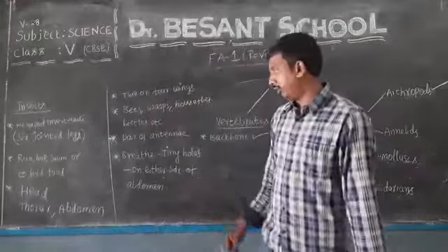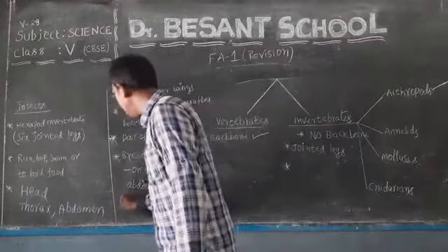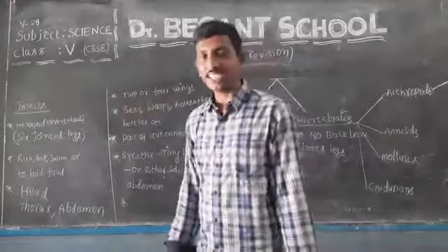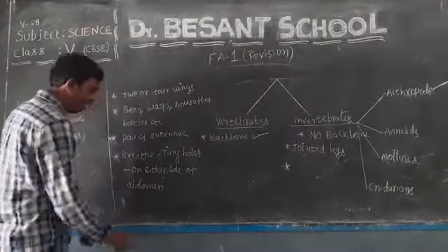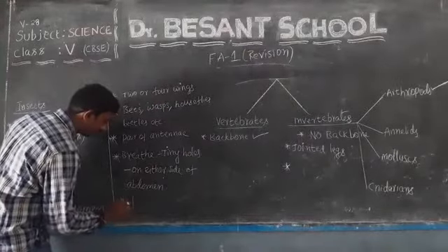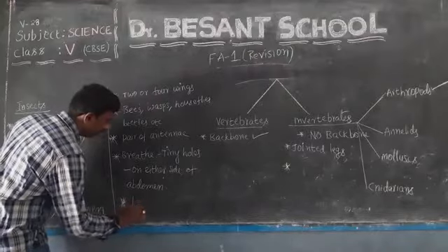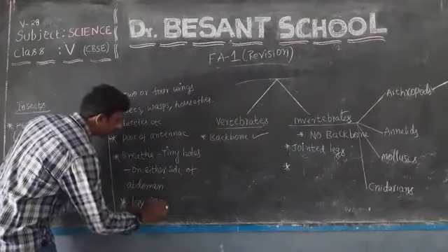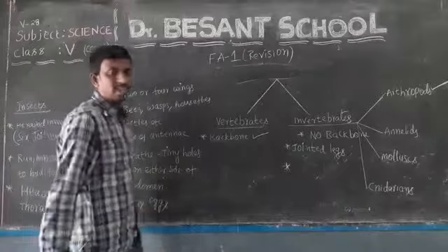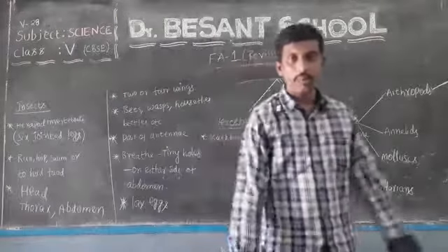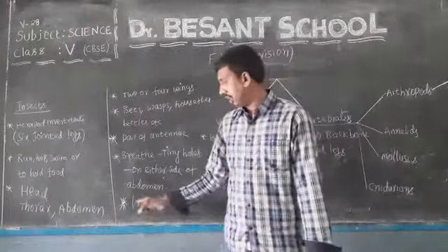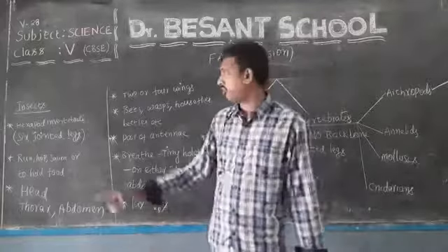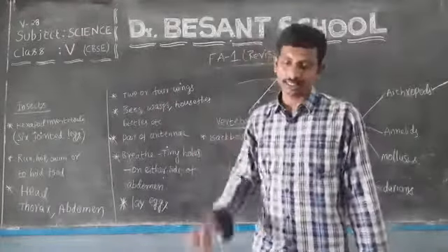And next, these insects lay eggs to reproduce their young ones. Do you understand? They lay eggs to reproduce their young ones. This is all the things about insects.